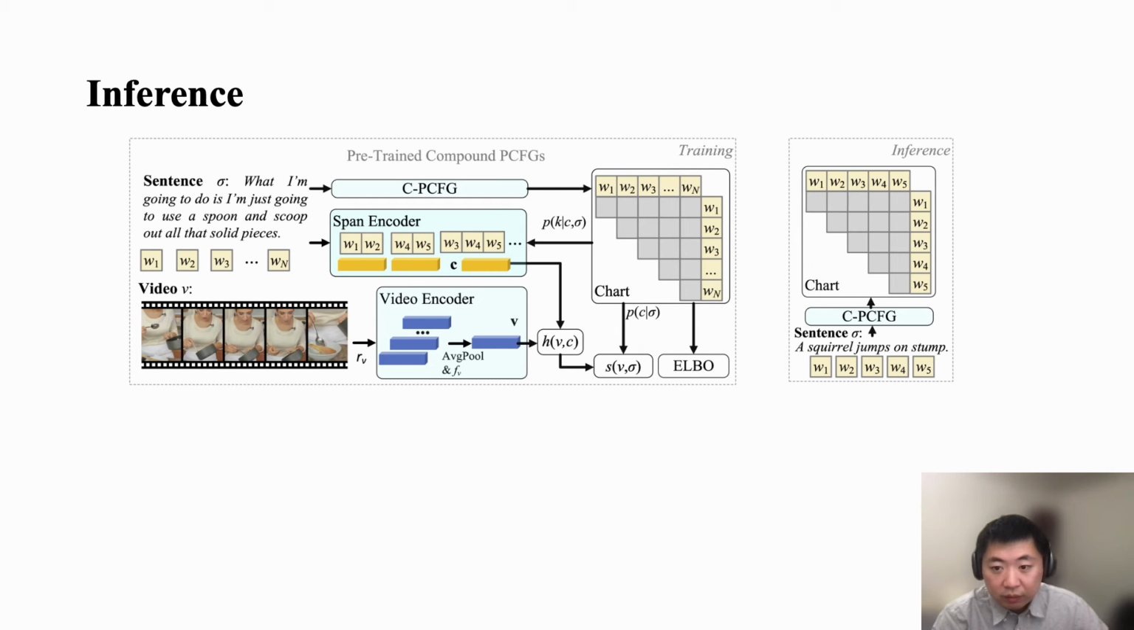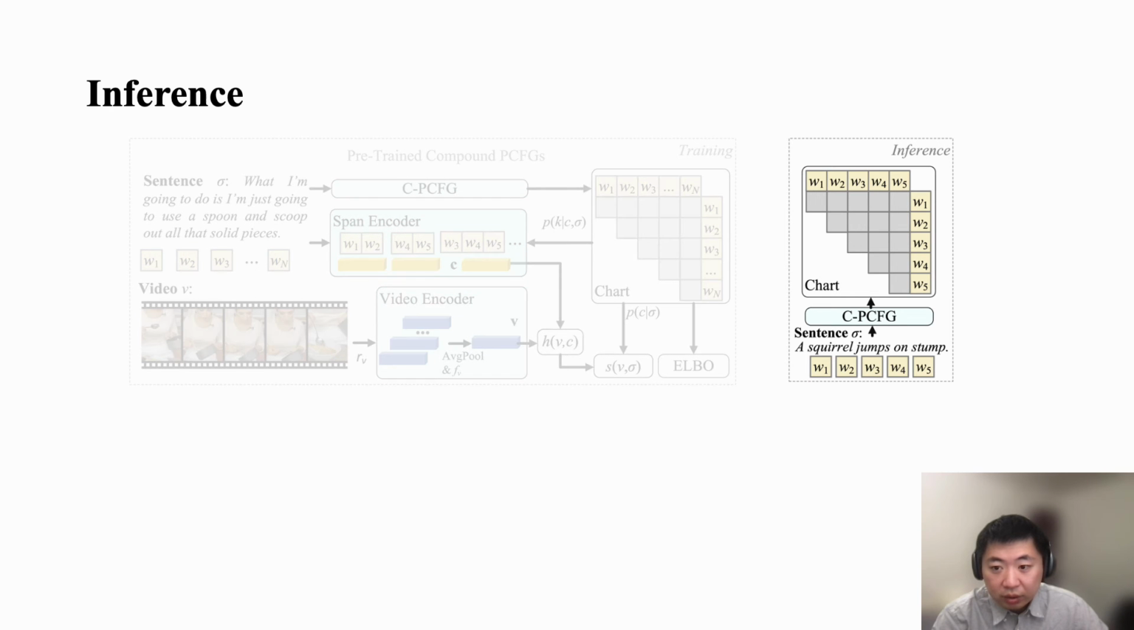During inference, given a sentence sigma, we predict the most likely tree without accessing video, as shown in the right figure, and we predict the most likely tree with the CYK algorithm.